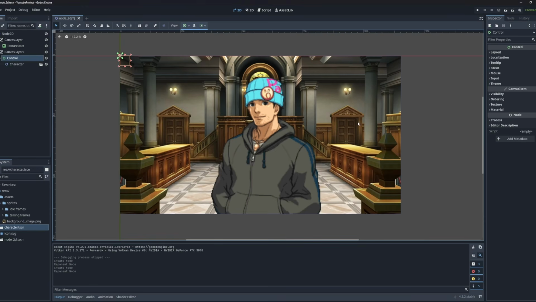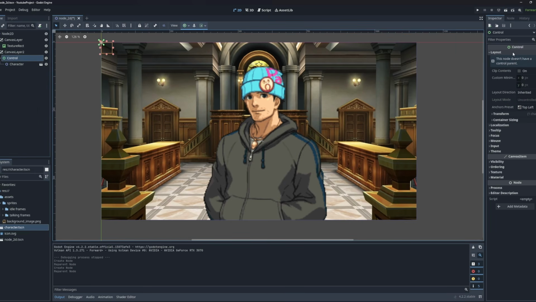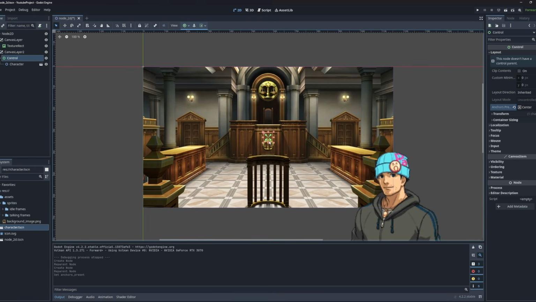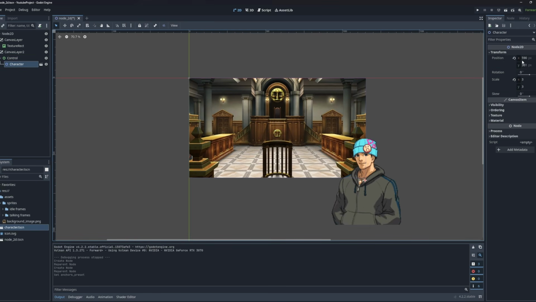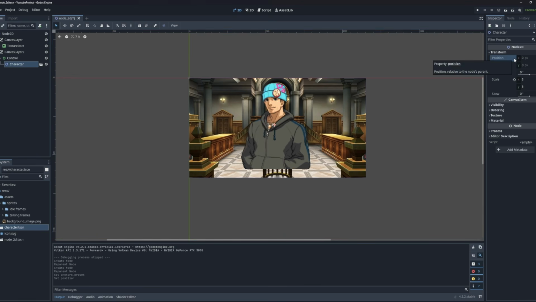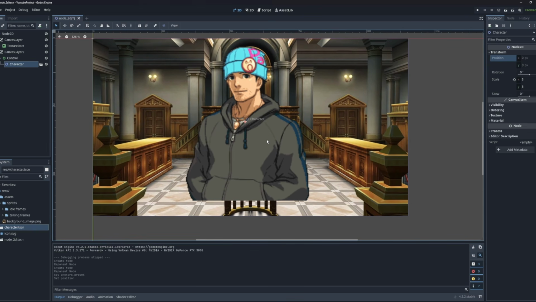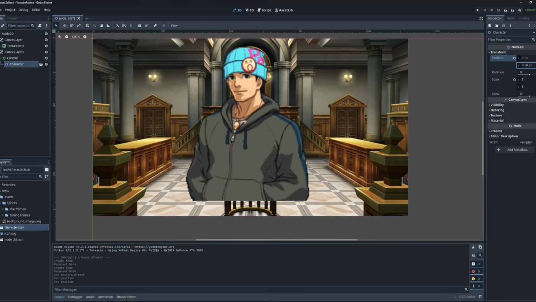So the first thing you could think of doing is in the control node here, coming up to layout, and in the anchor preset, we could click on center to have our control node always centered in the scene. Now, our character at work got moved to another location. That's because it has a position of its own, and now the position became relative to the parent, the control node. So we can just put it back to 0, and now we have our character here in the center, and we could move it back a little bit here. Actually, I'm just going to change the Y value. There we go.